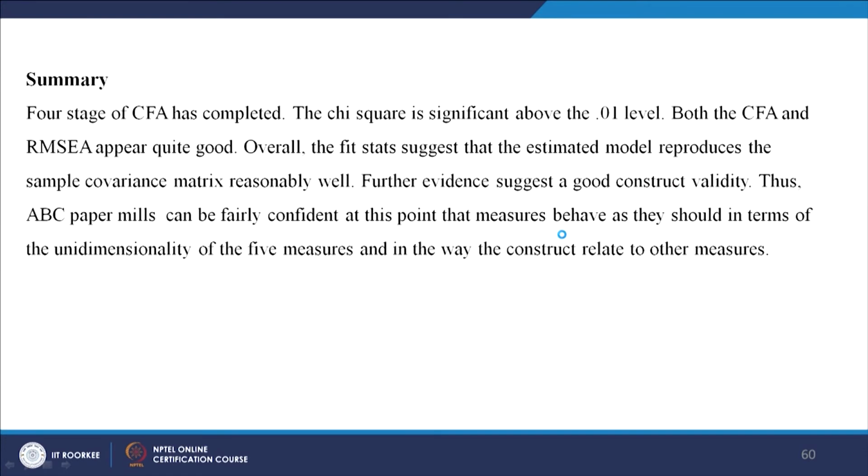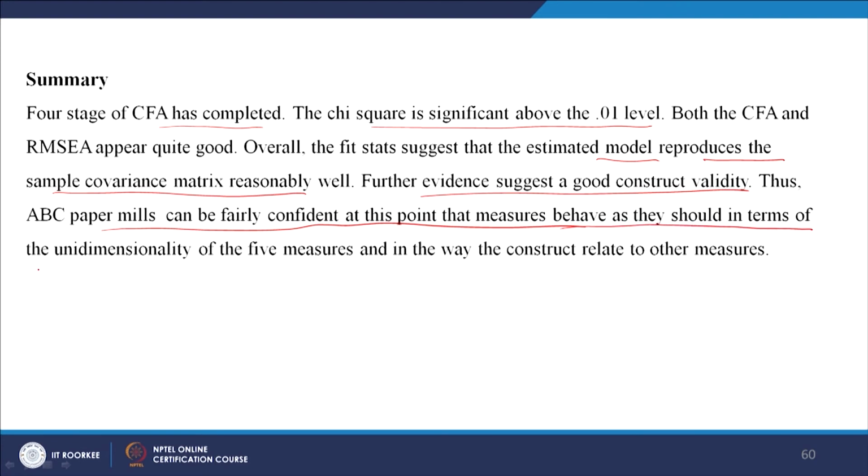This is how finally you write that the CFA has completed: the chi-square is significant at the 0.01 level. Both the CFI and RMSEA appear quite good, and you have to show the values. Overall, the fit statistics suggest that the estimated model reproduces the sample covariance matrix reasonably well. This is the most important finding. Further evidence suggests good construct validity. Thus, ABC Paper Mills can be fairly confident at this point that the measures behave as they should in terms of the unidimensionality of the 5 measures, which are the 5 constructs, and in the way the constructs relate to each other.